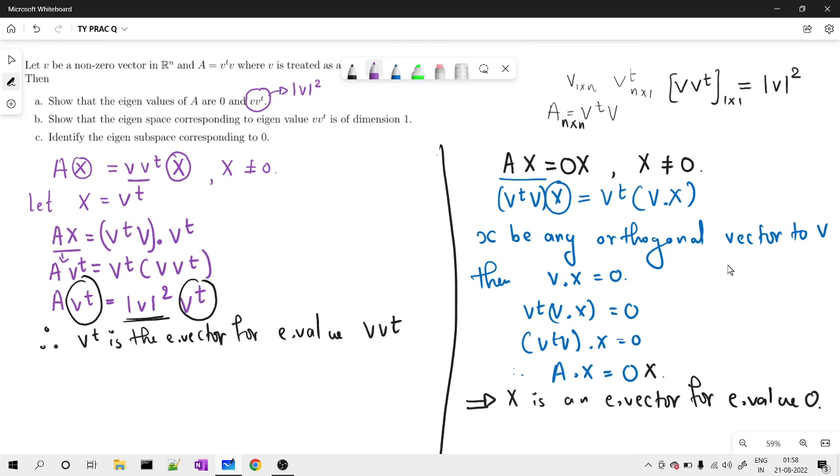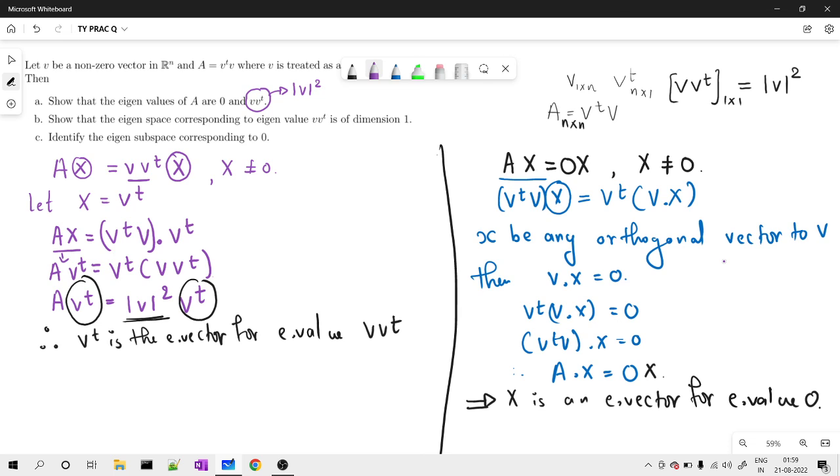Now, for 0, the eigenspace has dimension n minus 1. For the other eigenvalue, the eigenspace will have the remaining dimension. That means n minus 1 is covered, and the only dimension left is 1. This is one more result that we are supposed to prove: the sum of the geometric multiplicities should be the same as the dimension of the domain.